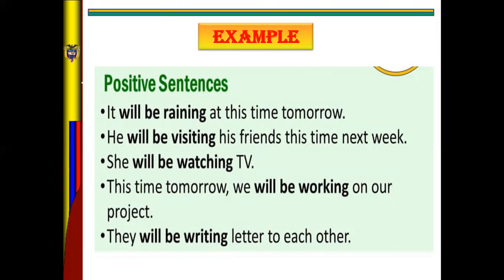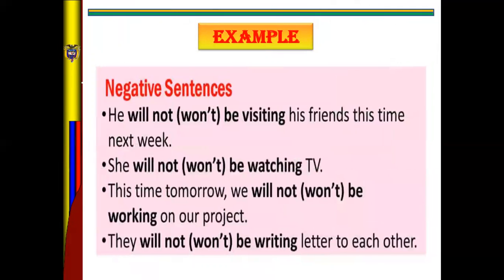Okay, remember the structure is subject plus will plus be plus verb in ing. Okay, we have examples using negative sentences.